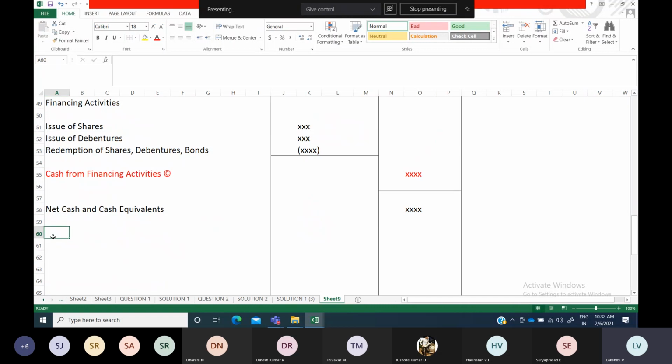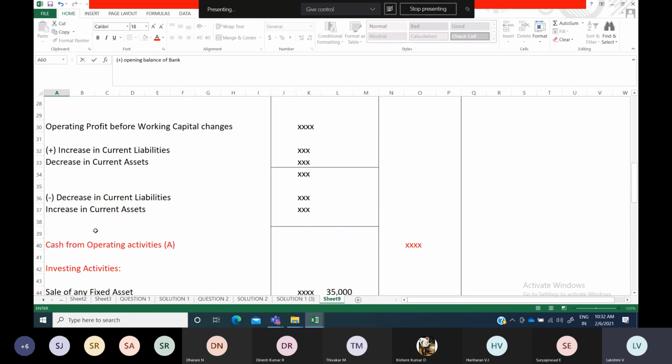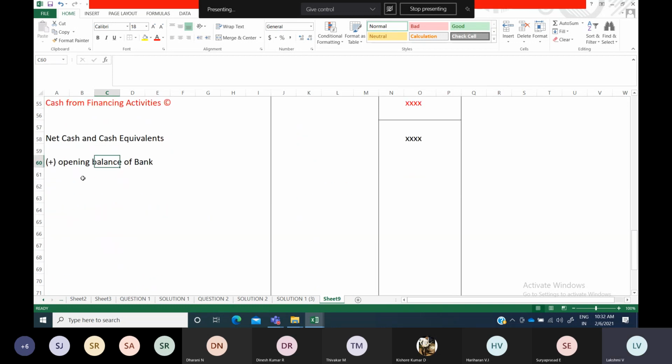Now with this amount only what you have to do, அங்க வந்து formatல cash and cash equivalents at the beginning னு கொடுத்திருக்காங்க. Better to use opening balance of cash, we can use opening balance of cash and bank. Both we have skipped there, no? Current assets year and year we have skipped that cash and bank balance only. So that item only you will take over here. Bank overdraft இருந்தாலும் you should take over here only, and it will be shown in brackets because it is a negative thing, current liability. அதனால மைனஸ்ல காட்டுவோம். So opening balance of cash and bank.